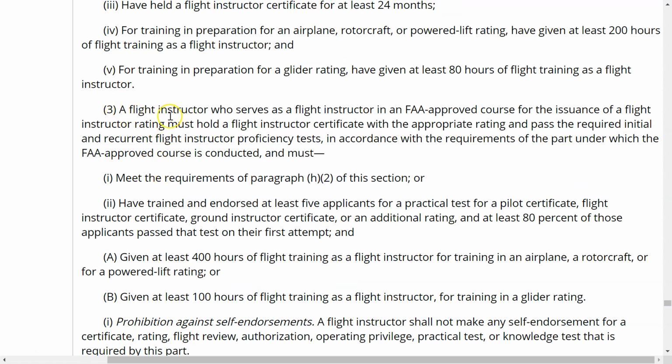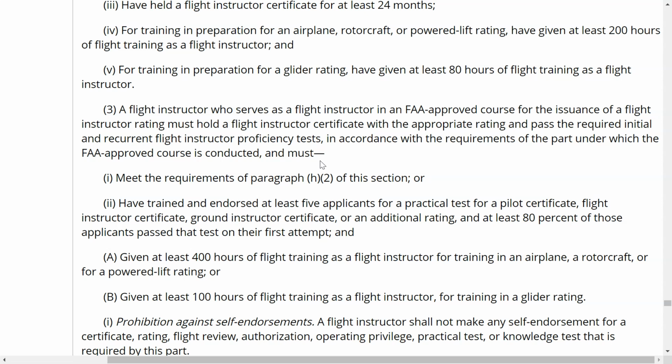Now, number 3 says a little bit different because this is not part 61 stuff. It gets into part 141, 142 stuff, and it says, a flight instructor who serves as a flight instructor in an FAA-approved course for the issuance of a flight instructor rating must hold a flight instructor certificate with the appropriate category and appropriate rating and pass the required initial and recurrent flight instructor proficiency test. And those are usually done with the FAA, okay, in accordance with the requirements of the part under which the FAA-approved course is conducted. So if you're going to be on a 141, you've got to be able to do something with the FAA on that, and for 142, then you must be able to do something with the FAA on that.